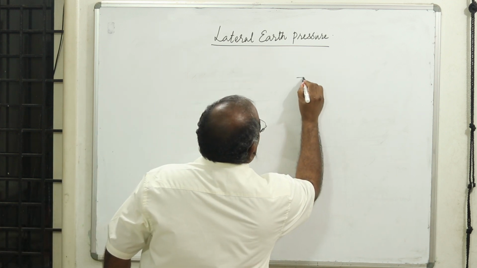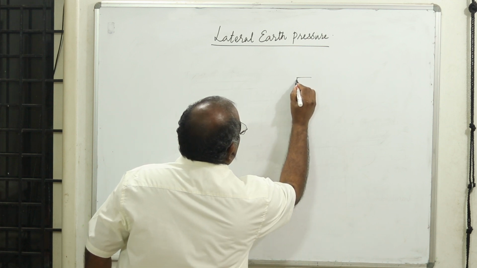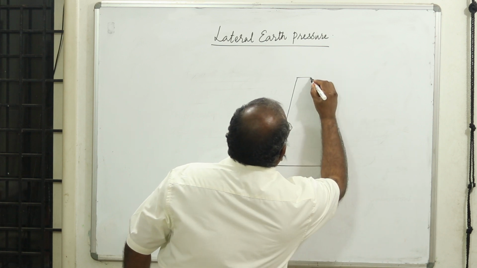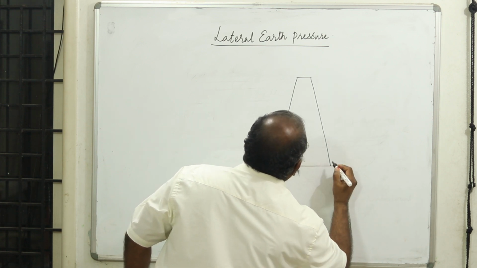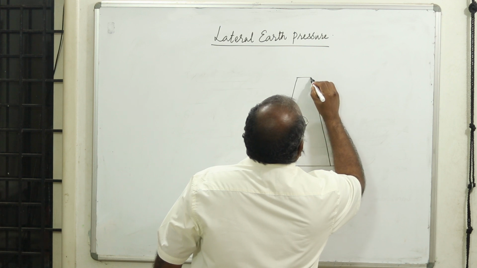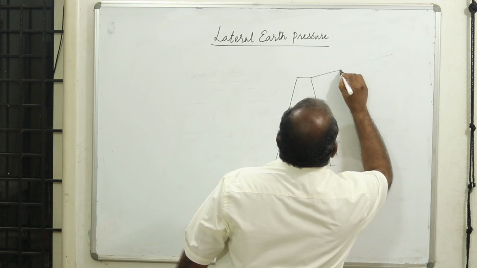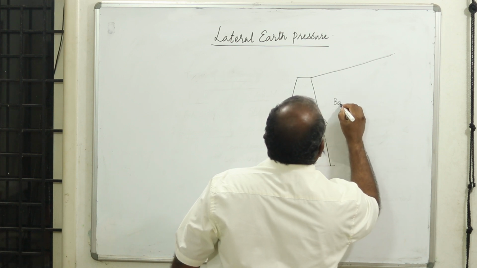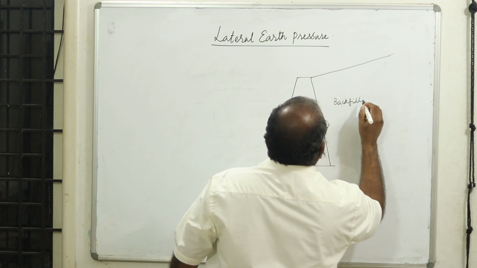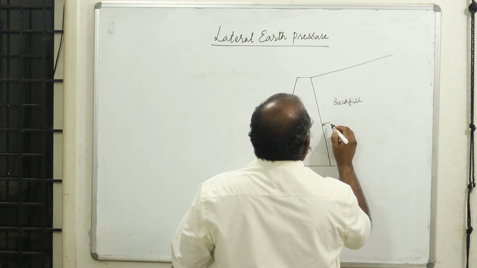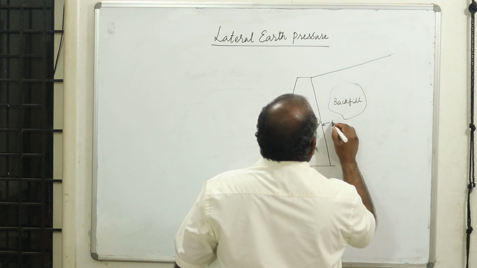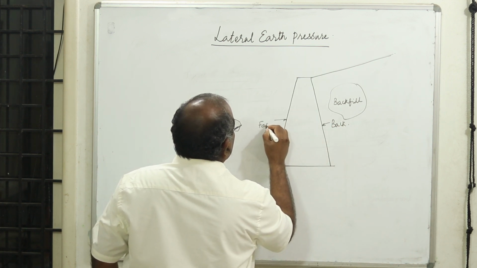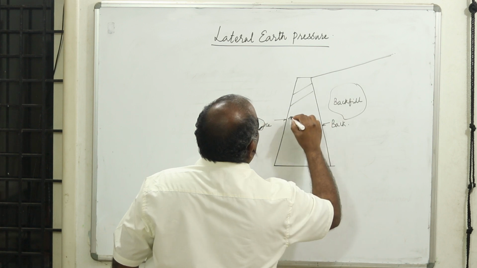let us try to understand what is a typical retaining structure, how it looks, and what are the terms associated with it. If this is the retaining structure, now we will have the backfill. This is the back of the retaining structure, and this is called the face of the retaining structure or the retaining wall.